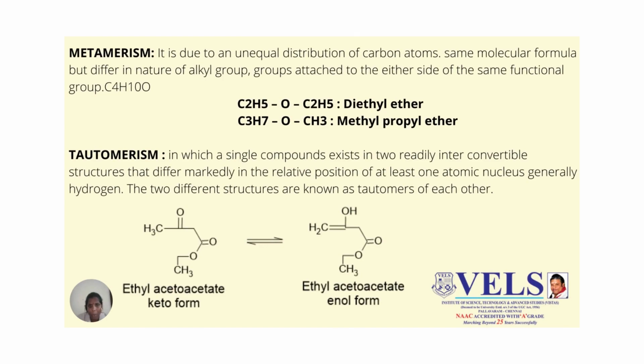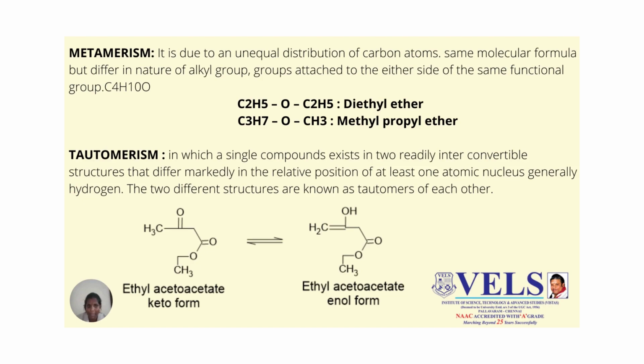Then our next topic is metamerism. It is due to an unequal distribution of carbon atoms on both sides of the functional group. Normally the compounds have the same molecular formula but differ in the nature of the alkyl group attached to either side of the same functional group.